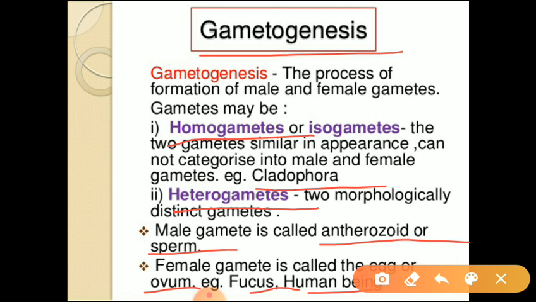Okay. Then what is gametogenesis? Formation of male and female gametes we can call as gametogenesis. In gametogenesis, the process of formation of sperm we can call as spermatogenesis, whereas the process of formation of female gametes or egg we can call as oogenesis. Is it clear?